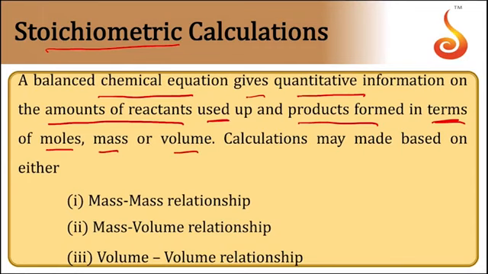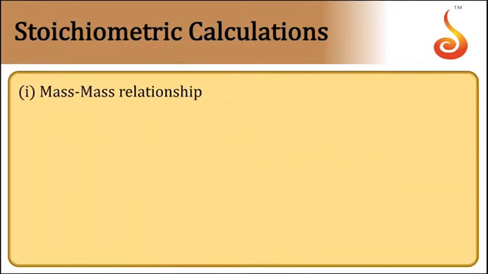So there are three types of categories we have. A balanced chemical reaction gives quantitative information regarding the amounts of reactants used up and the products formed in terms of moles, mass, as well as volume. And there are three types: mass relationship type of problems, mass-volume type of problems, and volume type of problems. Altogether three types we have.